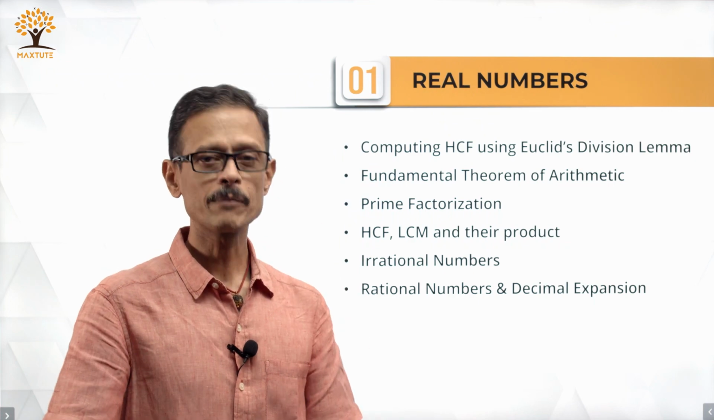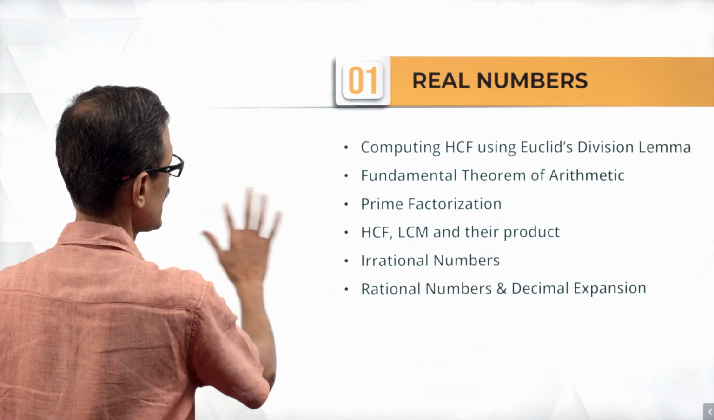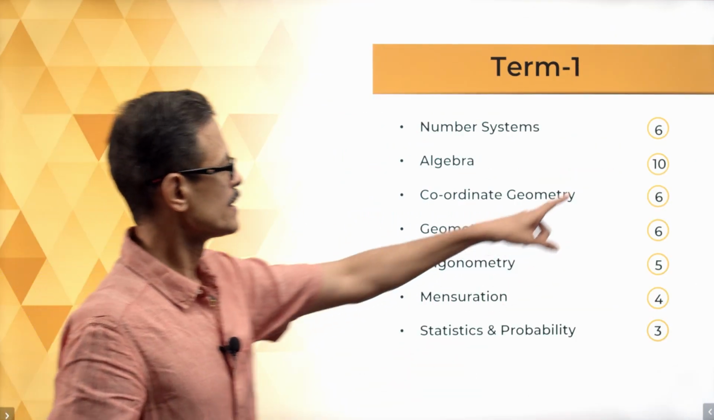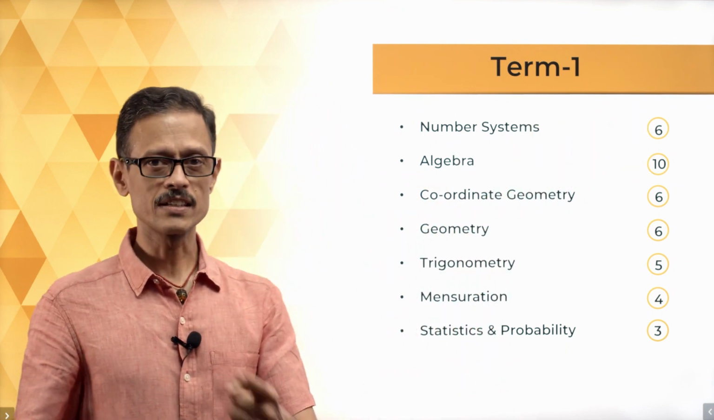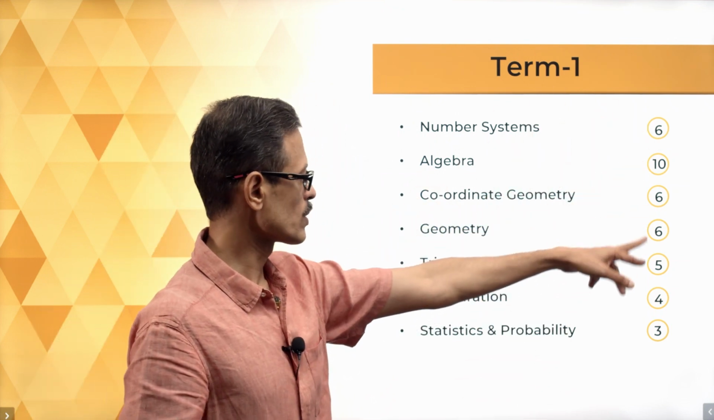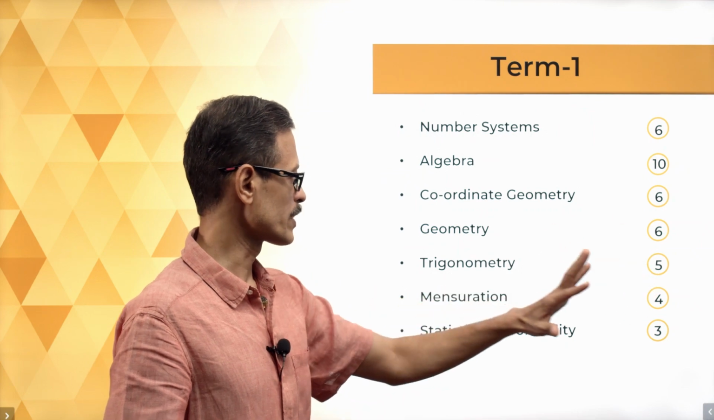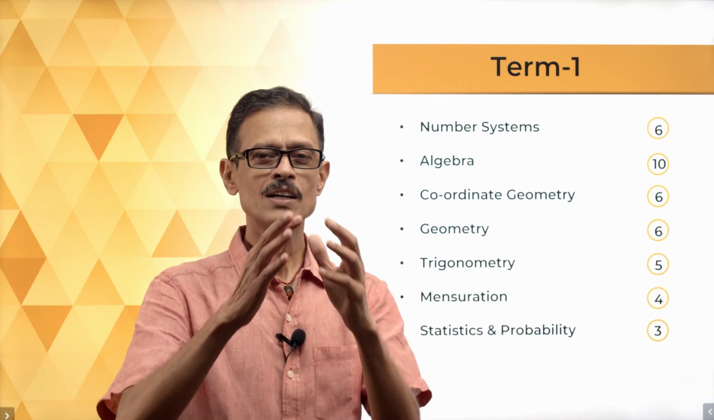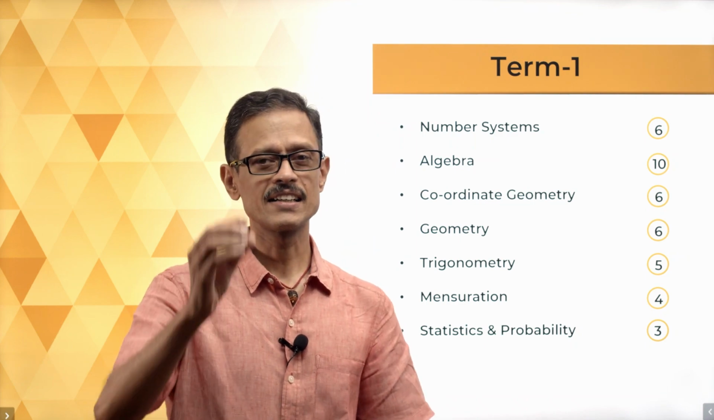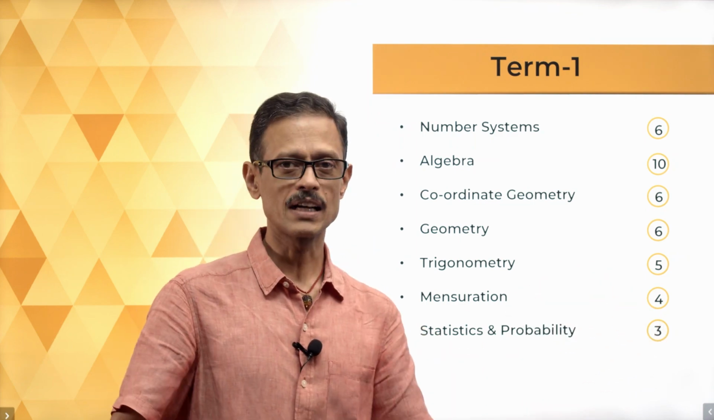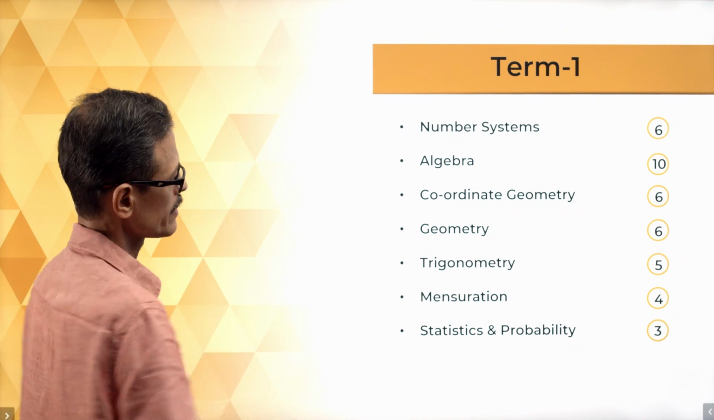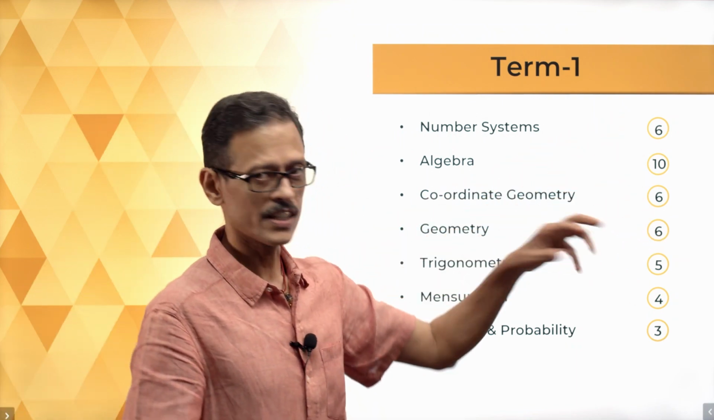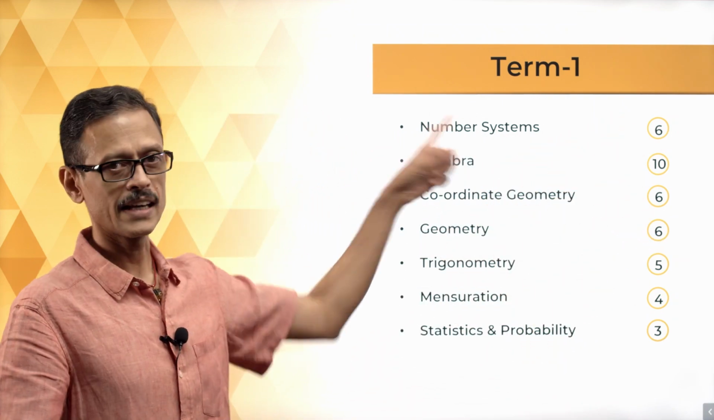An important topic, quite a lot of questions that come from it, and in terms of mark weightage, if you look at it, 6 marks come from this one single chapter. 10 marks from algebra, 6 from coordinate geometry, 6 from geometry, 5 from trigonometry, 4 from areas related to circles, and the least comes from probability, because probability coverage in 10 standard is minimal, therefore it has only a 3 mark weightage, right.